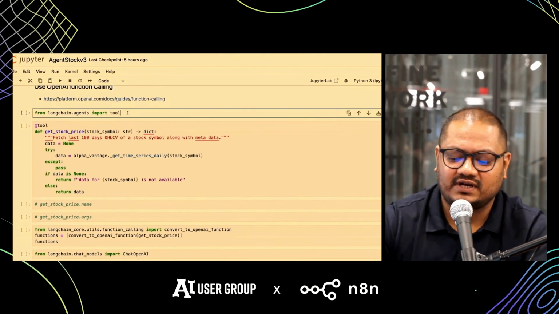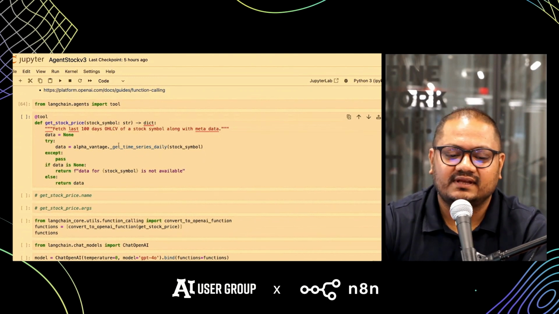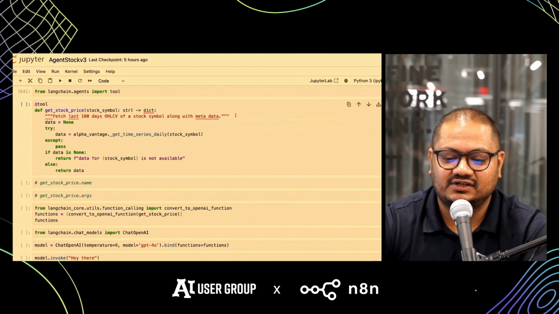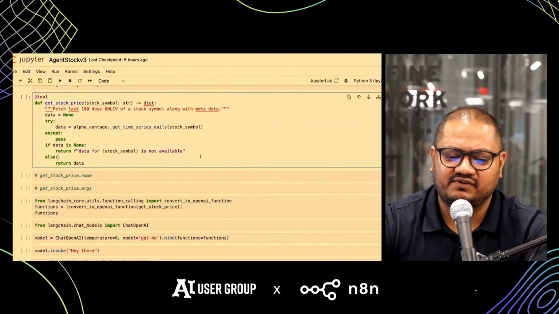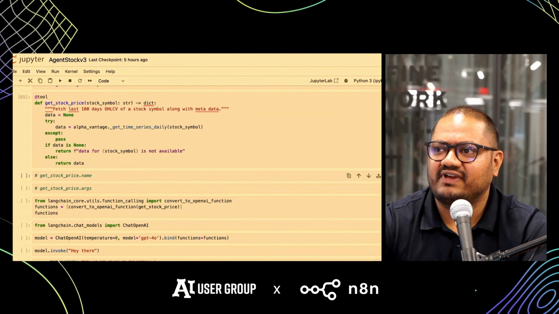And we are going to use a decorator from LangChain called tool to get the relevant information. The key point while defining a function is this docstring, right? So when we are defining this function, we are telling it: fetch last 100 days open, high, low, close, volume of a stock symbol along with metadata. This is what the LLM is going to really use to fetch relevant information, right? So we create this simple function and we add a few try and except just to create some fail-safe measures.